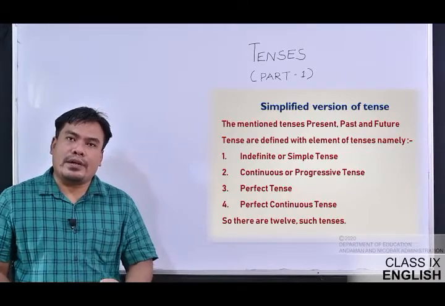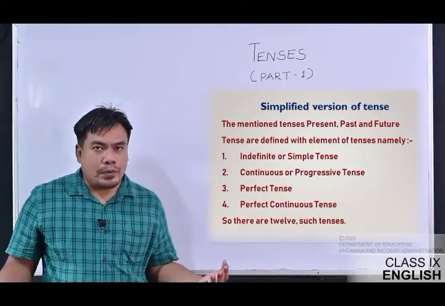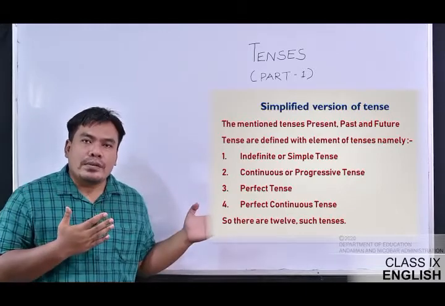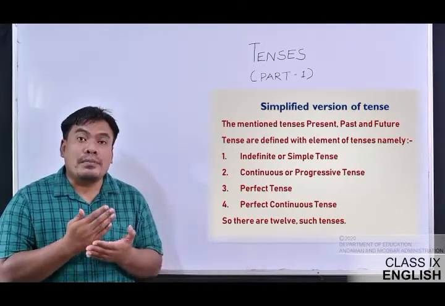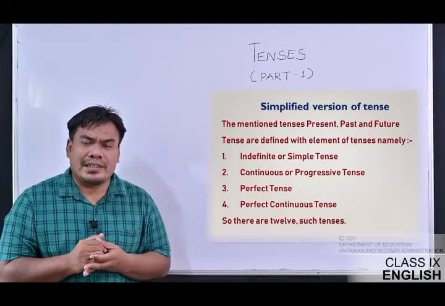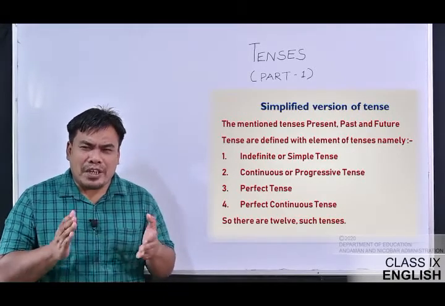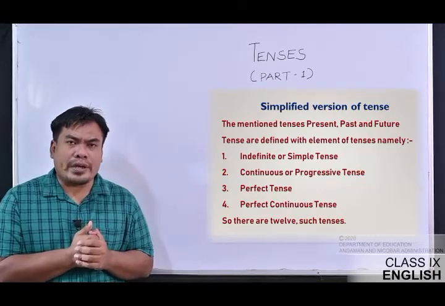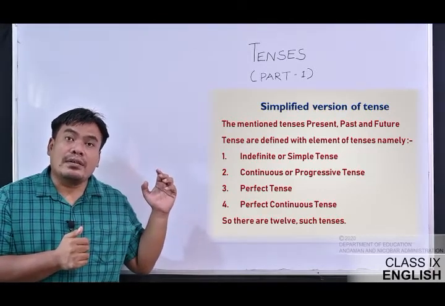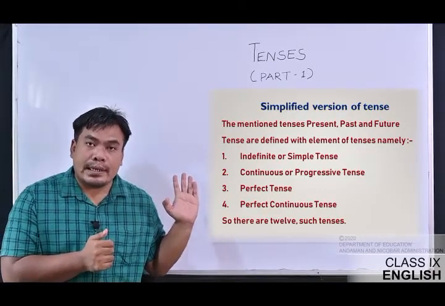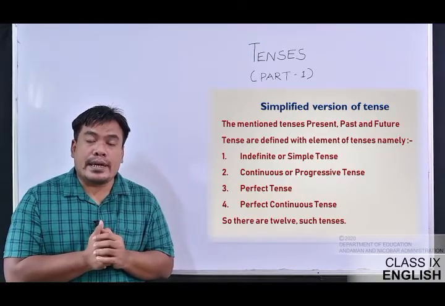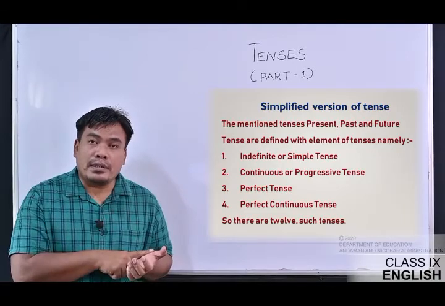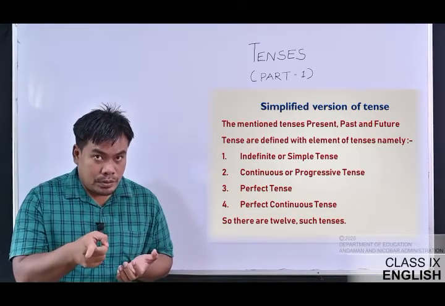It's quite difficult for you to understand right now, I know that, but I'm trying to simplify my teaching so that you will be able to understand to some extent. I hope that you understood this much so far. So there are 12, isn't it? There are 12 tenses which come under the present, the past, and the future.